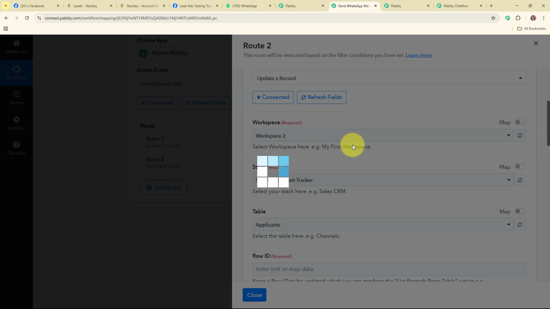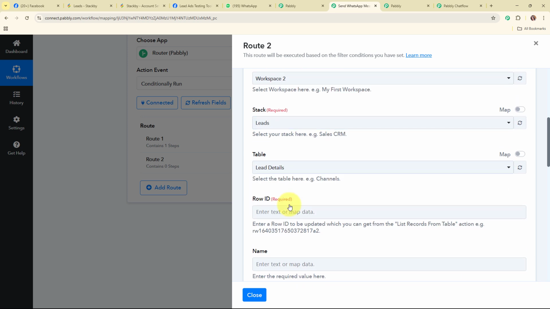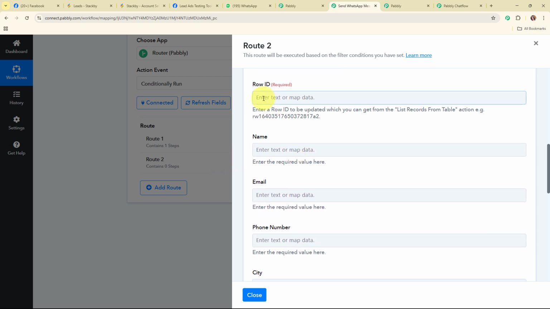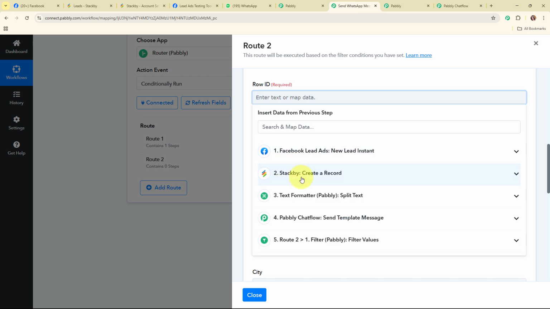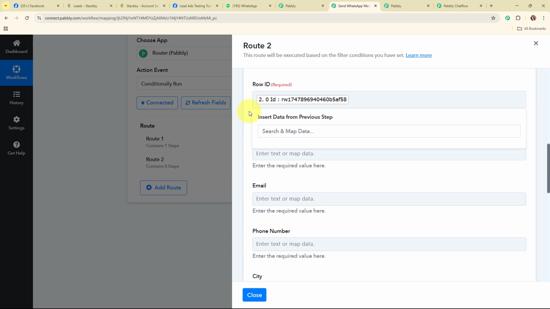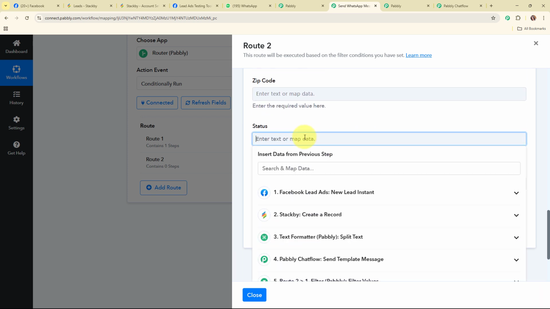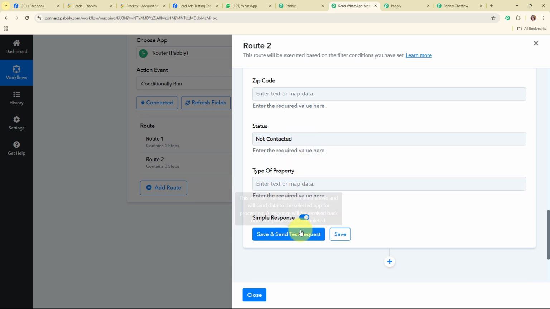So I'm going to select my workspace as Workspace 2, and the stack as Leads and the table as Lead Details, and then here it is asking me to enter the row ID. So again here I'm going to map the row ID from the response that I received in my previous Stackby action step. So this is the row ID, and again I'm going to leave all these fields blank, and here for the status I'm going to add the status as not contacted,